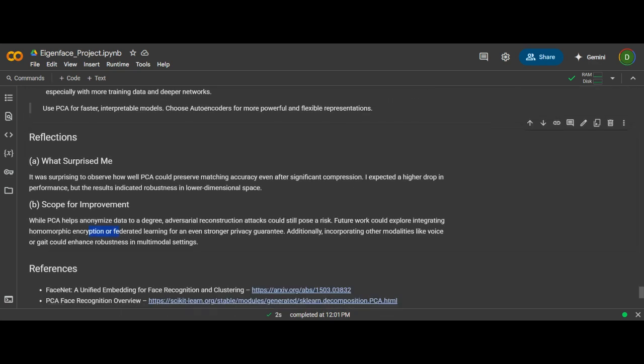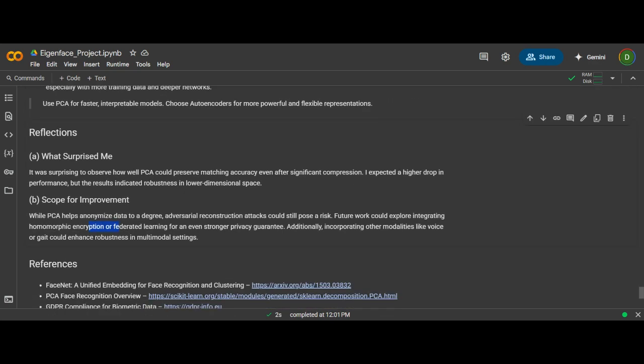One thing I would like to mention is that while PCA helps anonymize data to a degree, with the help of PCA our accuracy may be less. But from the accuracy point of view, with a smaller number of components, instead of storing the original space, we can store the compressed space. Even if that data gets leaked, it will not be a major risk.